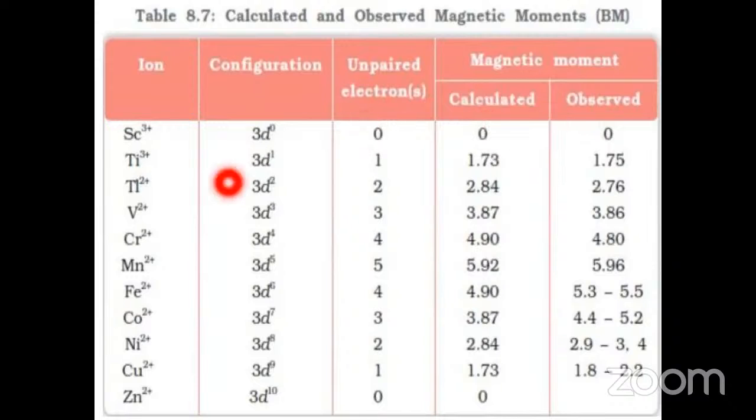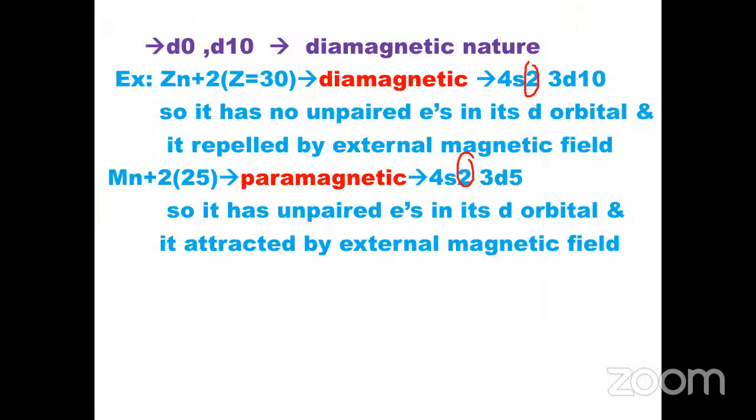Okay. Then titanium, and next vanadium, chromium, manganese, iron, cobalt, nickel. These are the ions and their magnetic moments. How to calculate the magnetic moment of a given ion? We will calculate after this point.